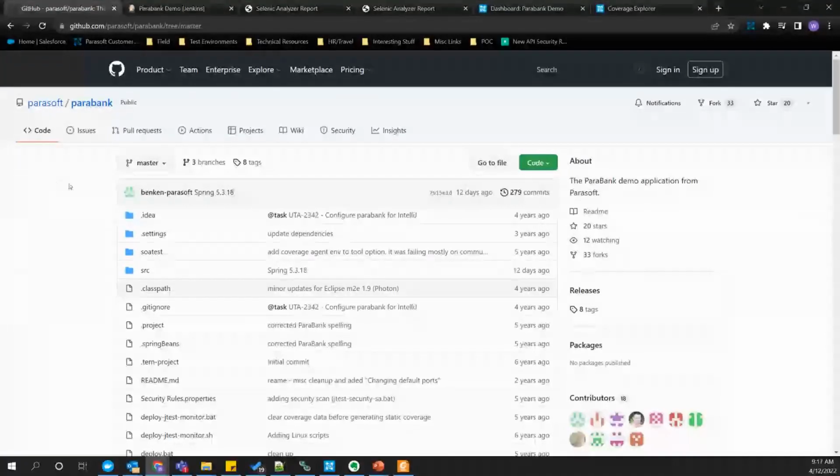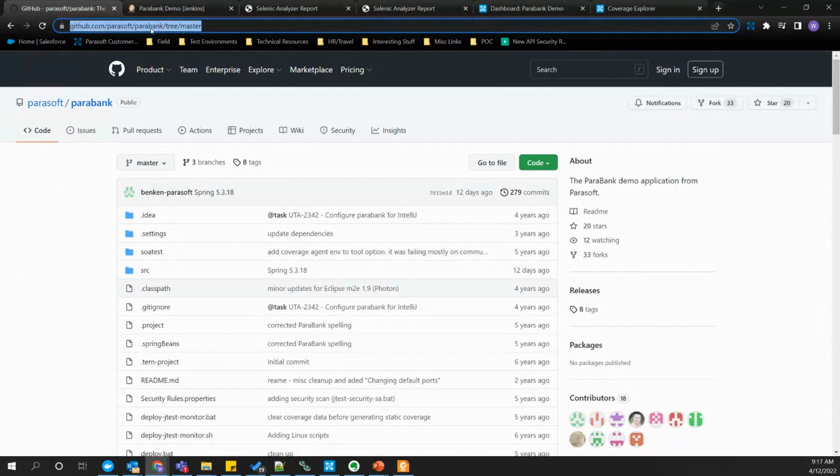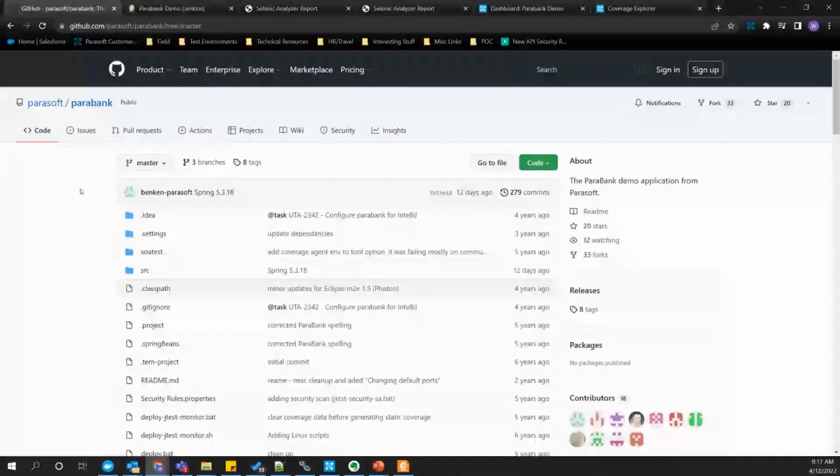All right, so here I'm showing my browser. I'm looking at our GitHub project, one of our demo applications, Parabank. We use this for training. We use this for demos. This is a Java-based Spring application. It's got a web interface. It's got APIs. And so we run the full gamut of Parasoft's continuous quality suite against this application.